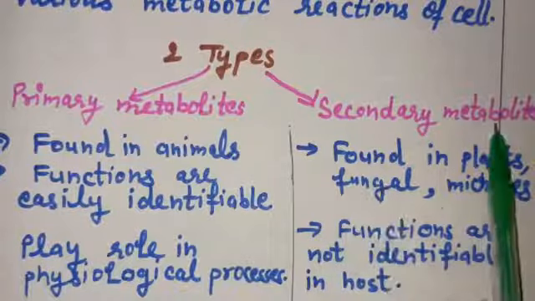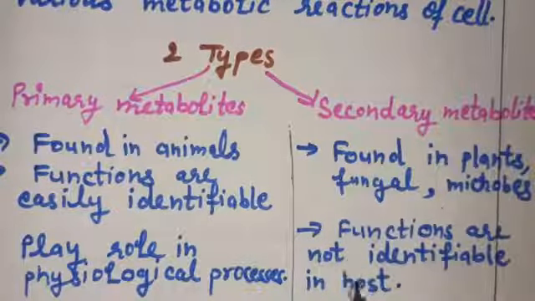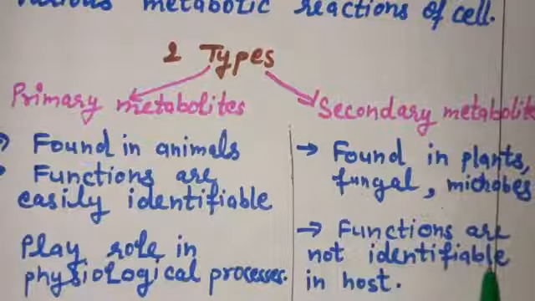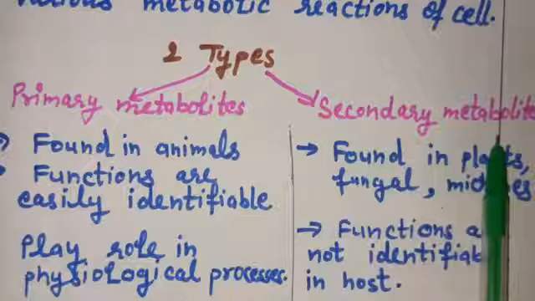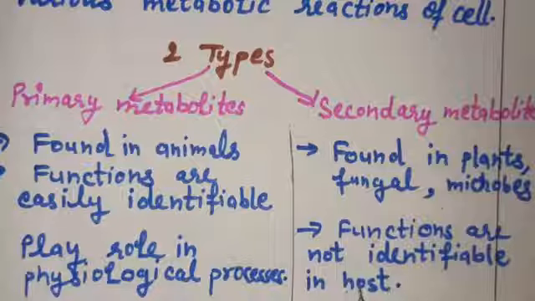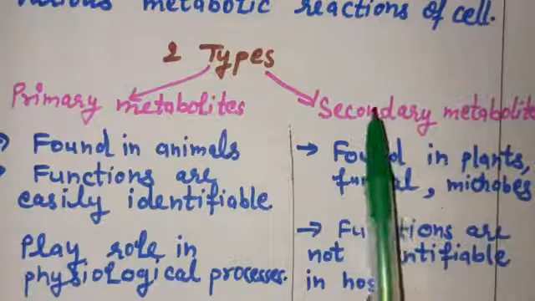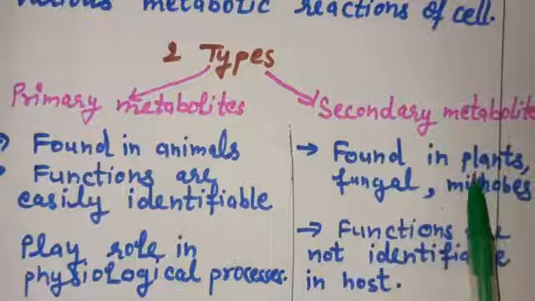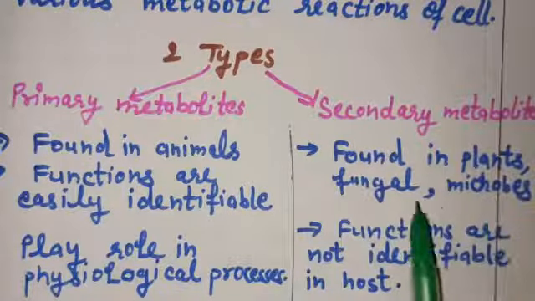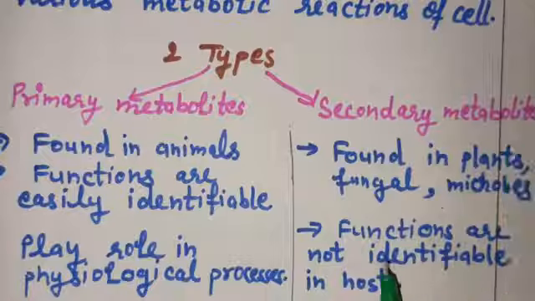While the role of secondary metabolites is not known. We can say functions are not identifiable for the secondary metabolites, like their function in the host. Secondary metabolites are found either in plant cells, fungal cells or microbial cells. In these cells, their functions are not identifiable.